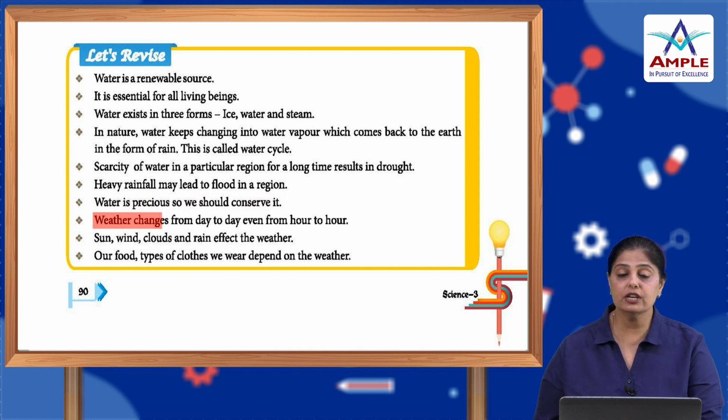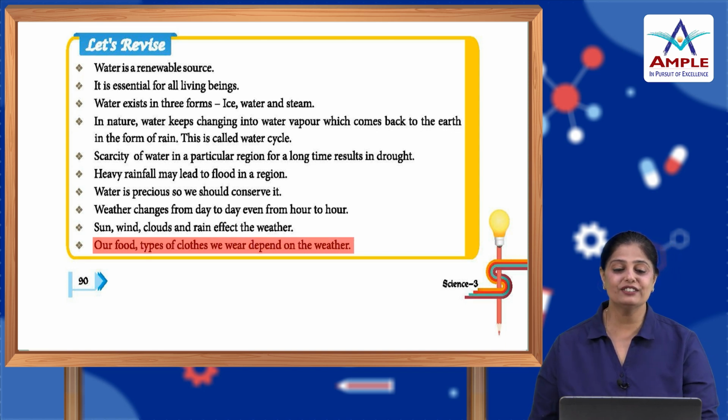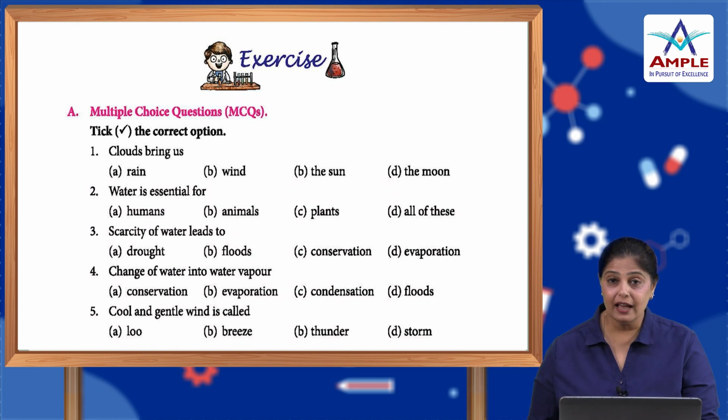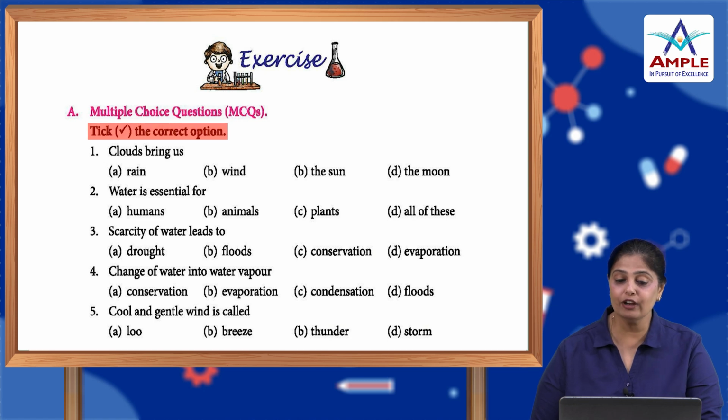Okay, weather changes from day to day, even from hour to hour. Sun, wind, clouds and rain affect the weather. Our food and the types of clothes we wear all depend on the weather. Alright. So, children, now that we have done the revision and we have gone through the entire chapter, it is time to do the exercise. So, multiple choice questions. Take the correct option.